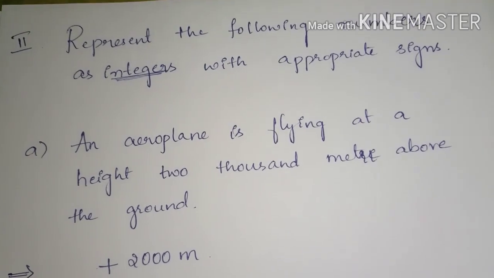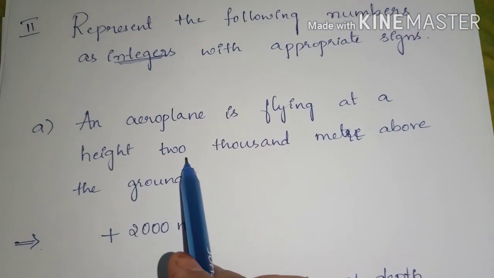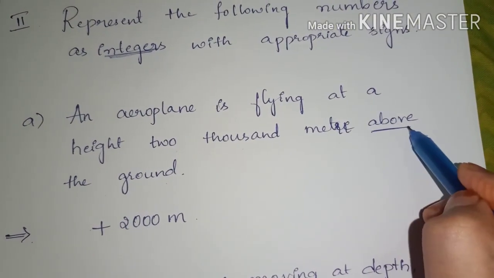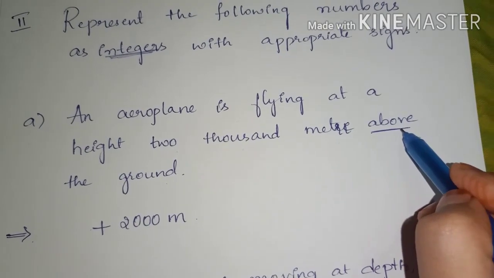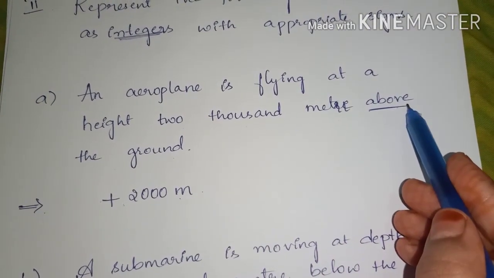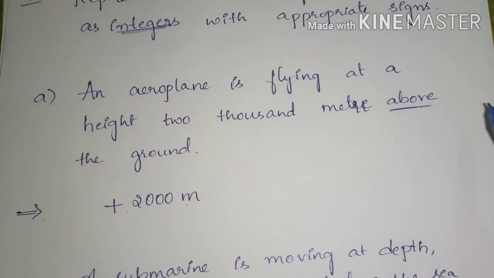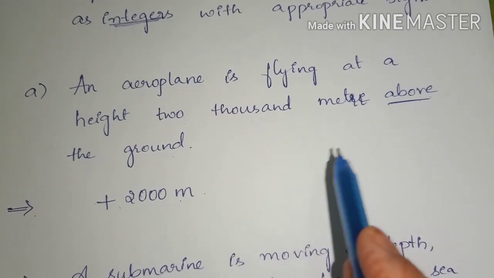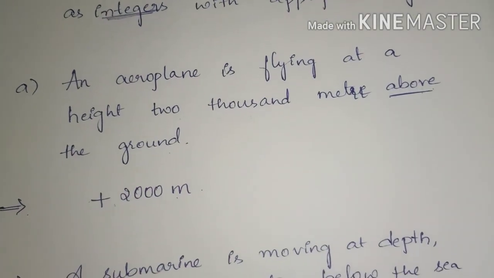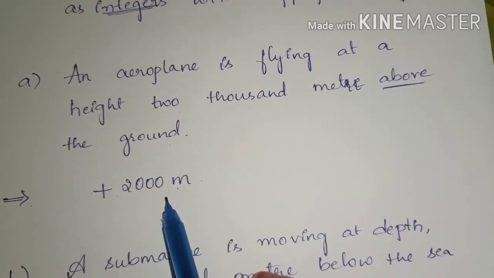Question A. An aeroplane is flying at a height of 2000 meter above the ground. Above represents positive. So, plus 2000 meter. If they have given below in the question, then you should write minus 2000 meter. Anyhow, an aeroplane does not move down. It is above. Above is plus 2000 meter.